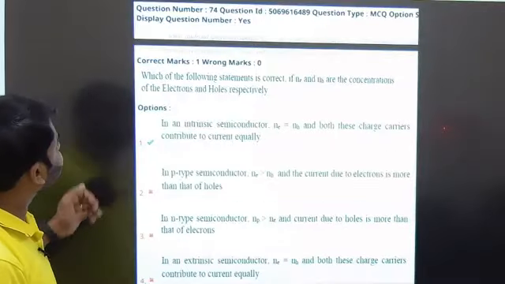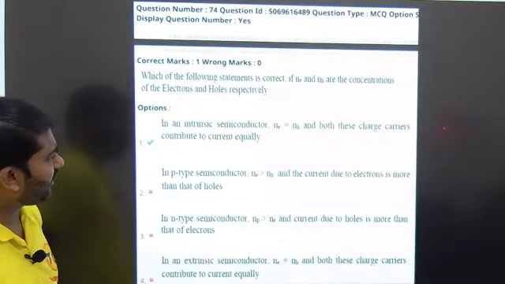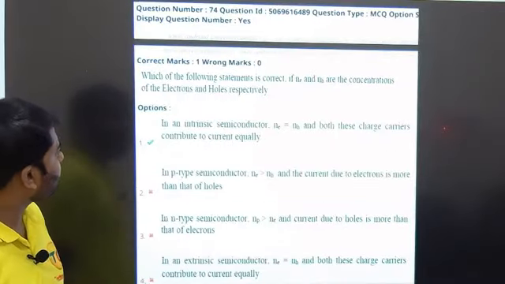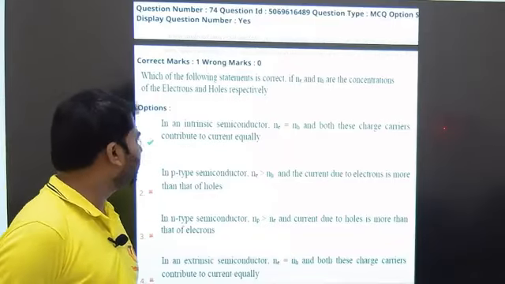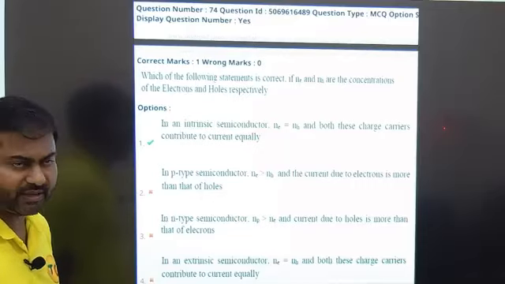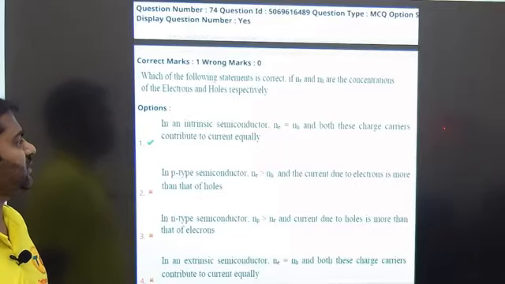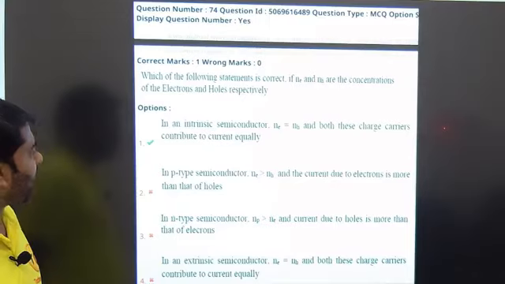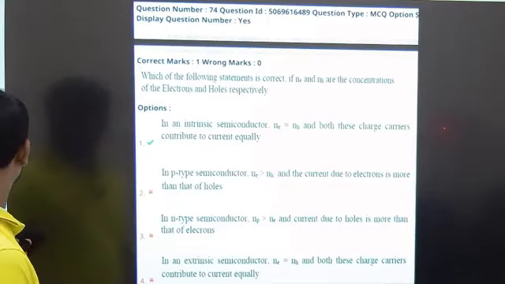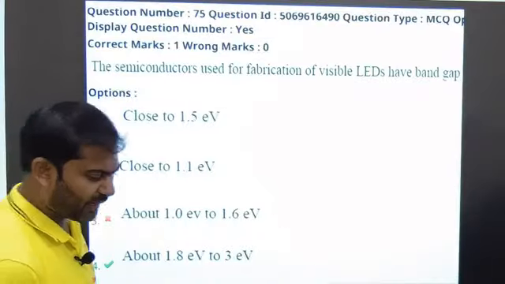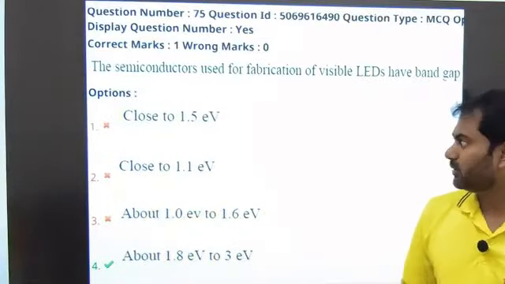Last two questions. Which of the following statements is correct if Ne and NH are the concentrations of electrons and holes respectively? Straightforward. In an intrinsic semiconductor, Ne is equal to NH, and both these charge carriers contribute to current equally. Okay, very straightforward one. The last question is also again regarding the numbers only, or the data itself.